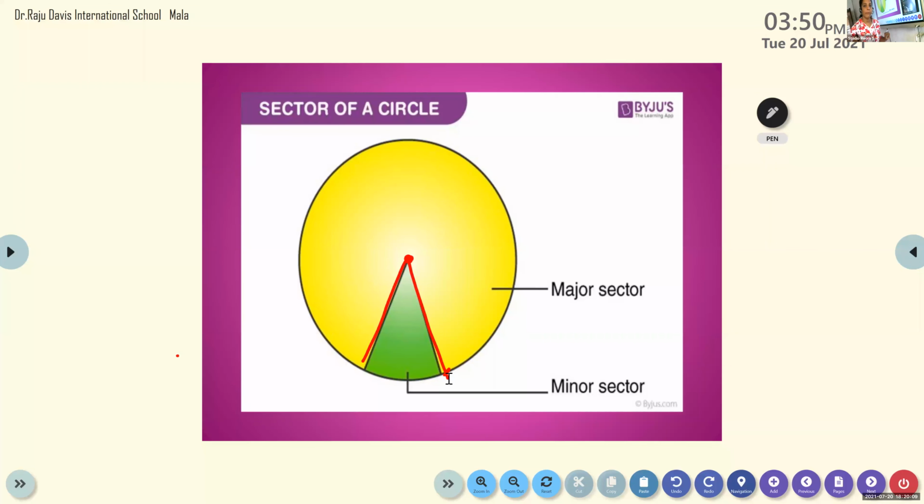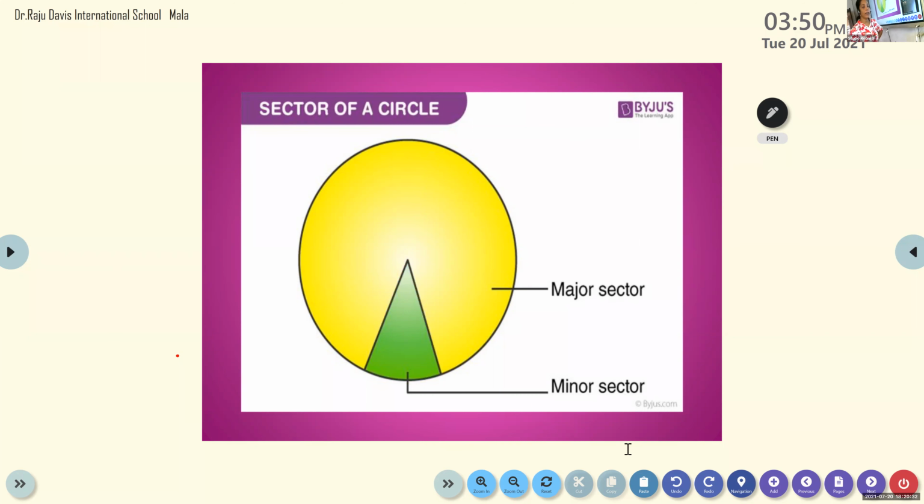Sector is the region between two radii and one arc. Clear? Yes, ma'am. Now listen here. Can you see the small arc in green color? What is the word used?